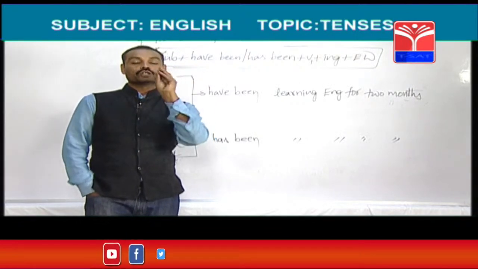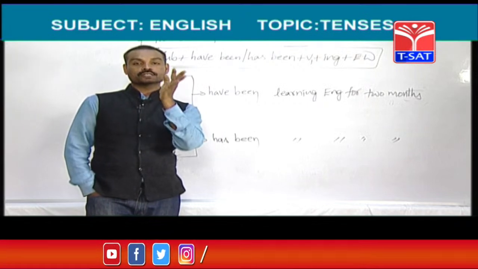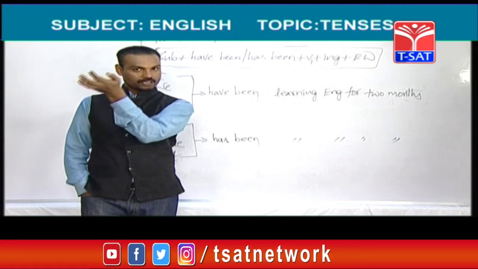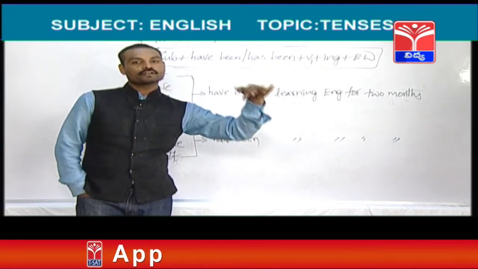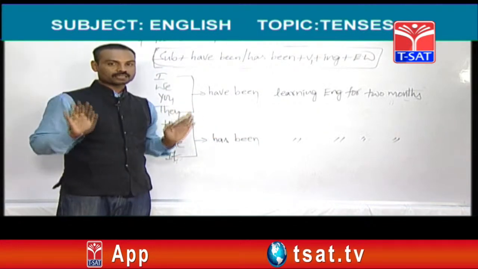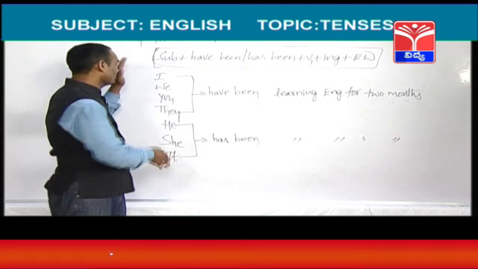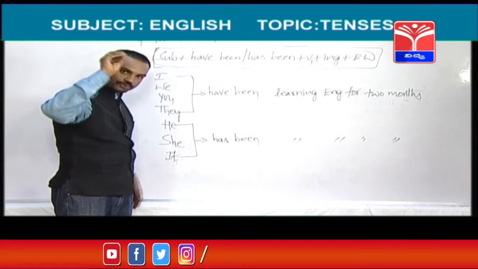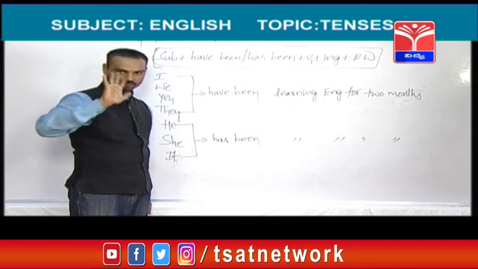So, friends, to mention a point of time we should use since, and to mention a period of time for should be used. This is the process of writing sentences in present perfect continuous tense. After I, we, you, they, we should use have been. After he, she, it, we should use has been. I am telling you, don't forget it.